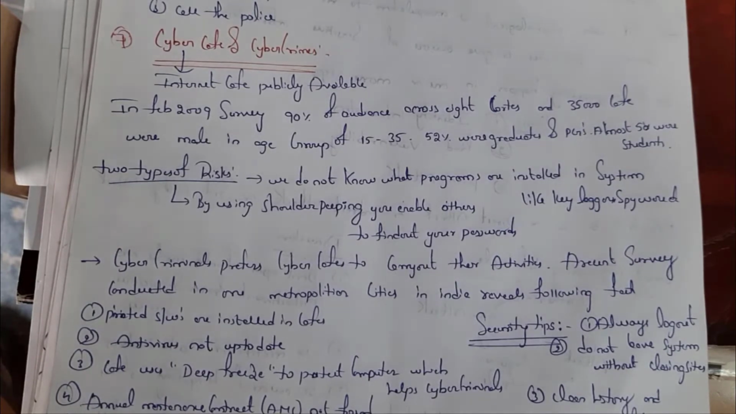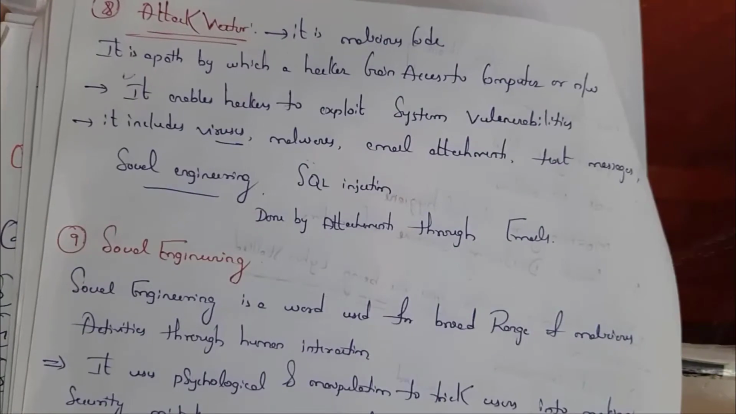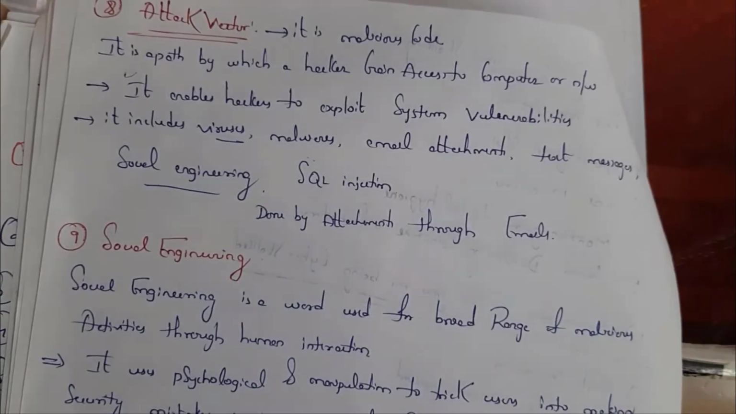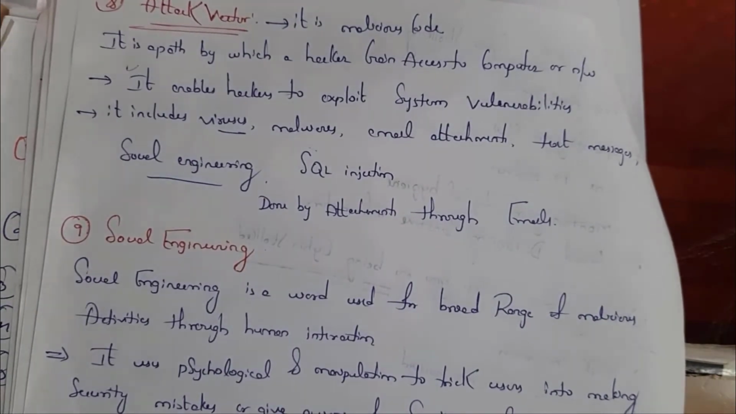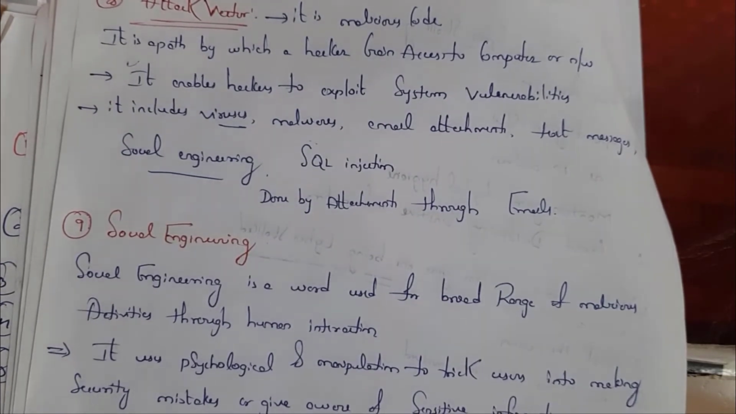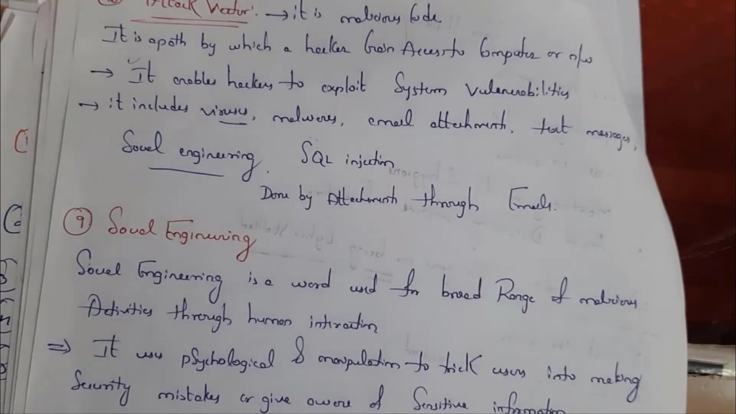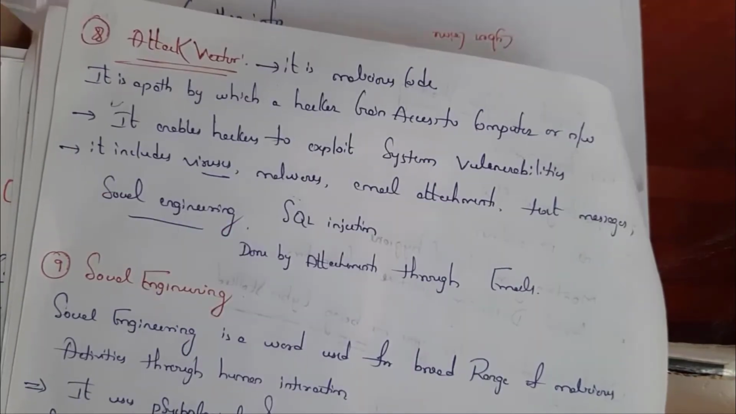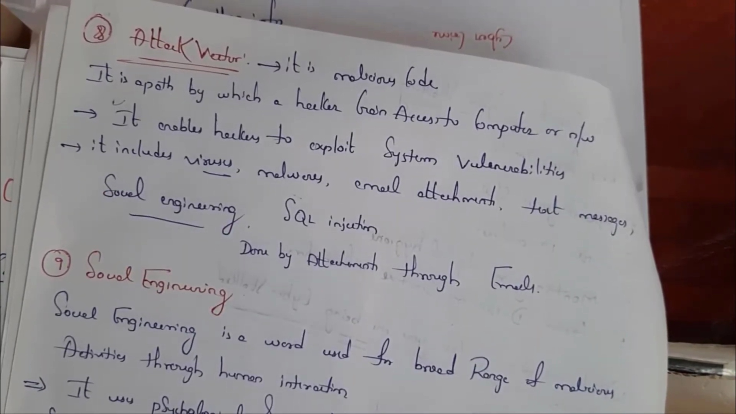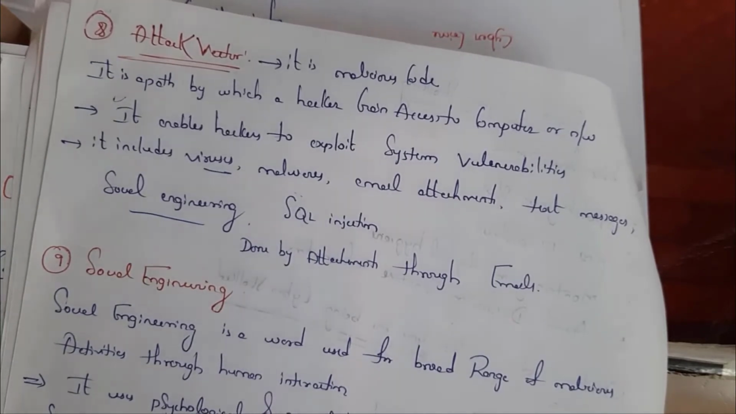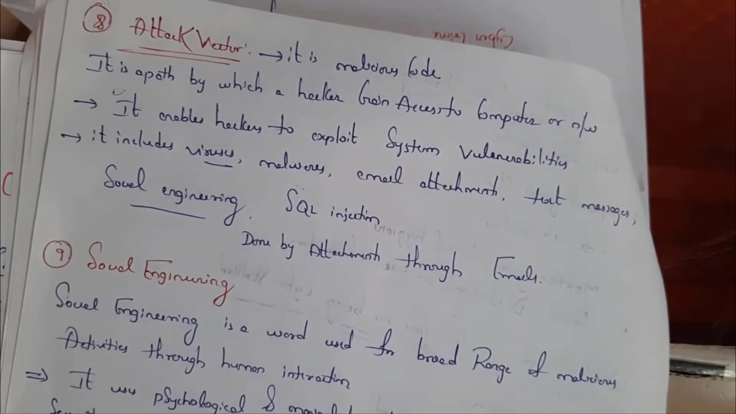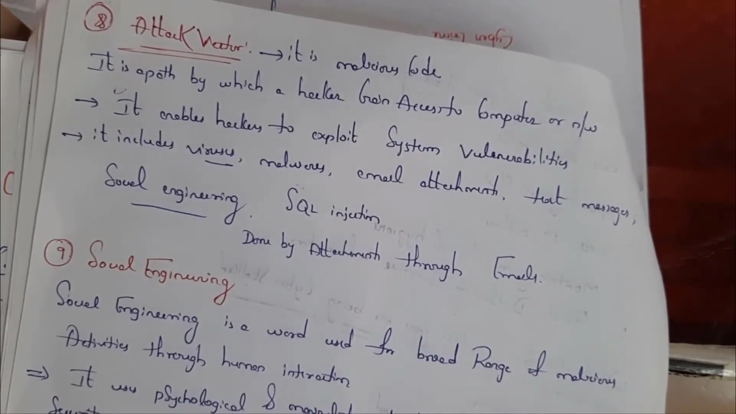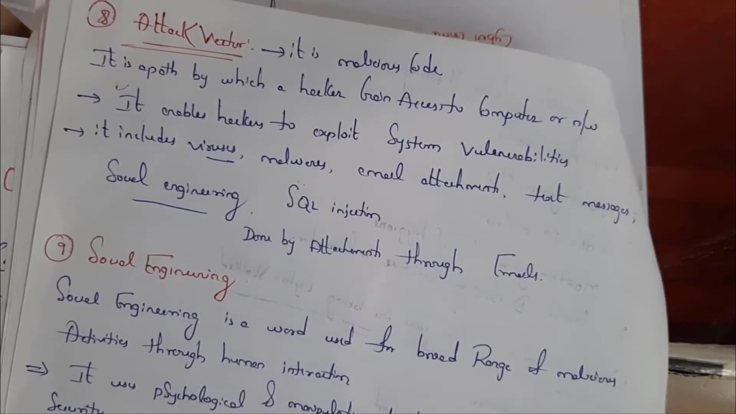And the last step is don't do online transactions in an internet cafe. It is an attack vector. Attack vector is malicious code. Once the attacker injects this malicious code into the target system, then he can easily gain access to the system. See, by using this malicious code, the attacker can easily identify the weaknesses present in the system. The attacker can easily find any information.